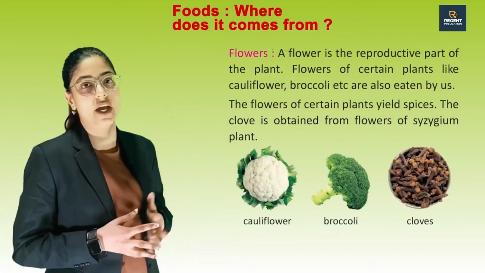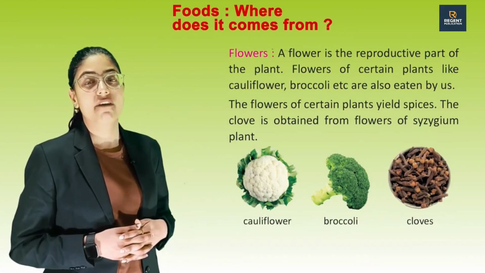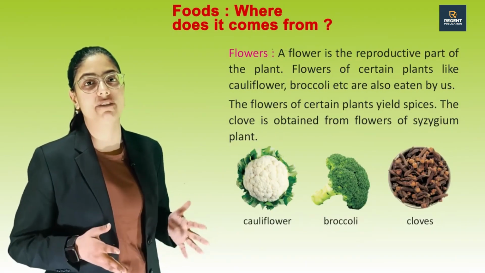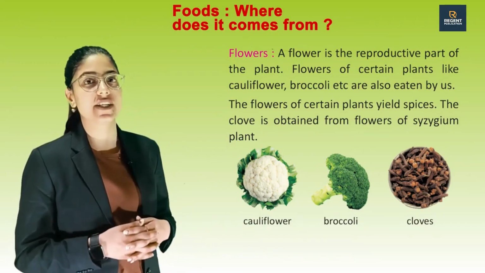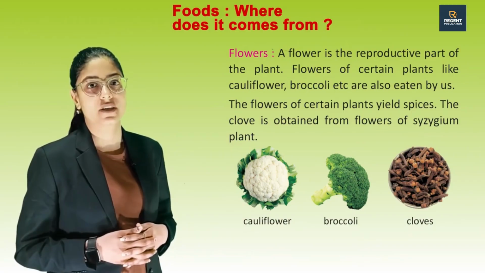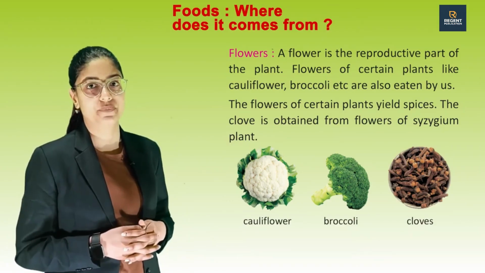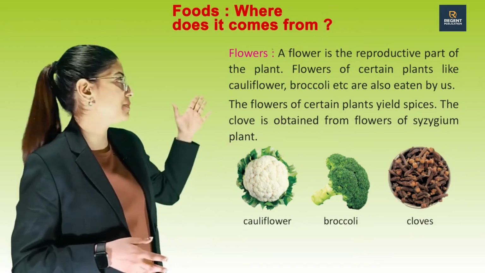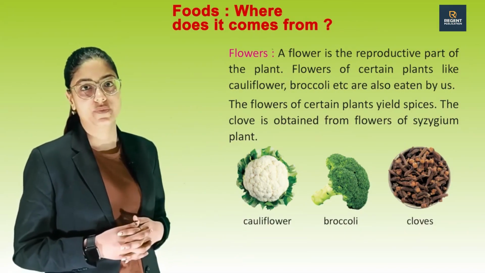Next one is flower. A flower is the reproductive part of the plant. Flowers of certain plants like cauliflower, broccoli, etc. are also eaten by us. The flowers of certain plants yield spices. The clove is obtained from the flower of the Syzygium plant. See these pictures of cauliflower, broccoli and cloves.